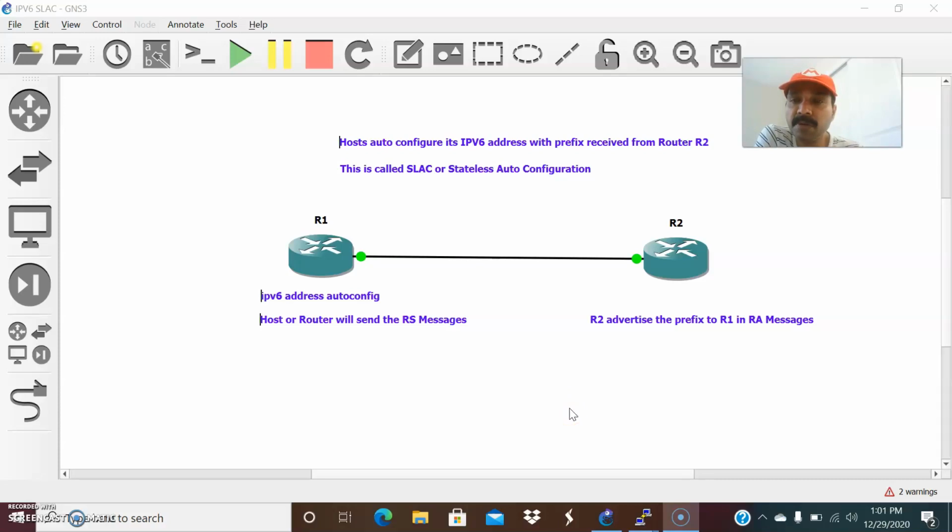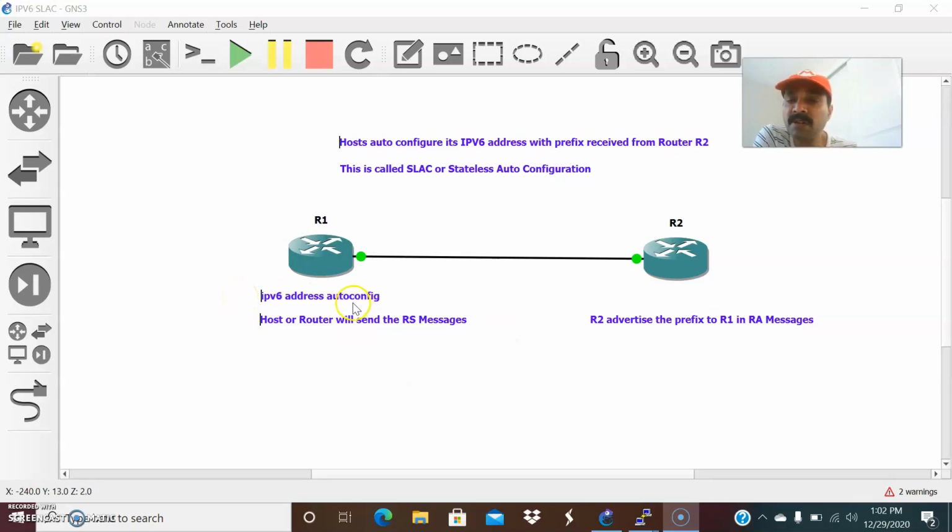And today the topic I'm going to discuss is SLAAC, that is stateless auto configuration. So what is stateless auto configuration? With the purpose of stateless auto configuration, the host will auto configure its IPv6 address with the prefix received from R2. So I'm going to advertise the prefix over here in R2 as a router advertisement. Whenever I configure this, R1 will send a router solicitation message, and R2 will advertise this prefix in the router advertisement messages. Once R1 receives the router advertisement message, it will auto configure its own IPv6 address, that is a global unicast address.